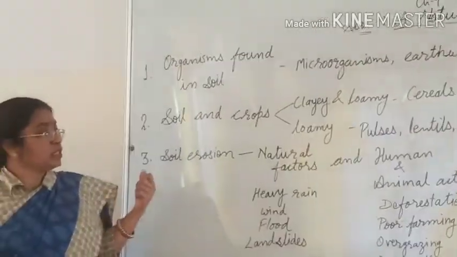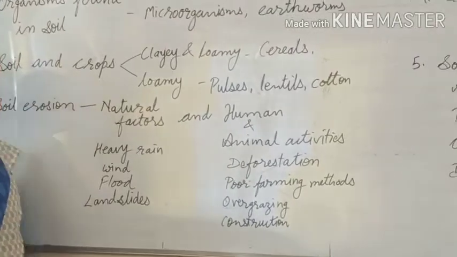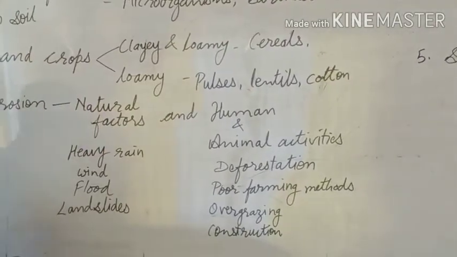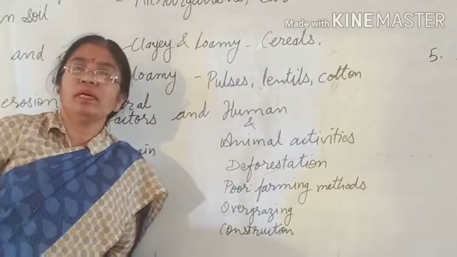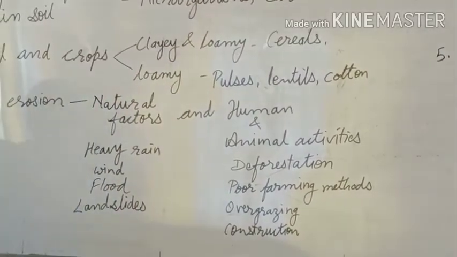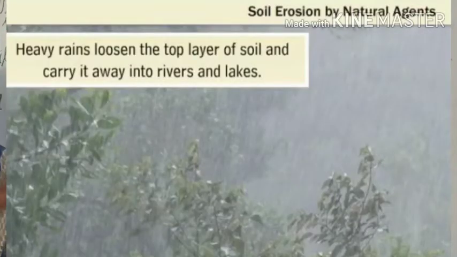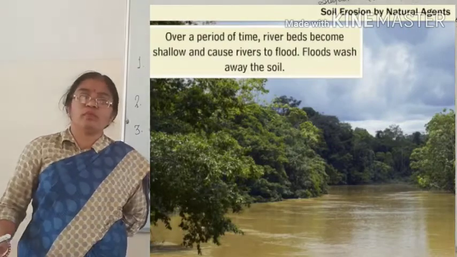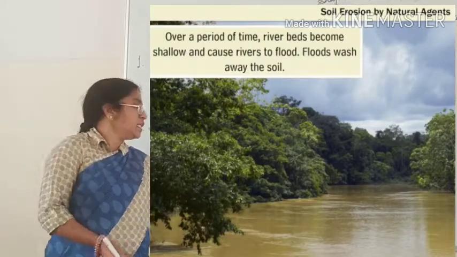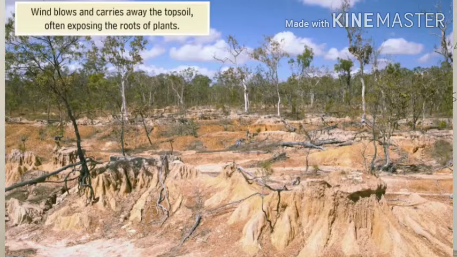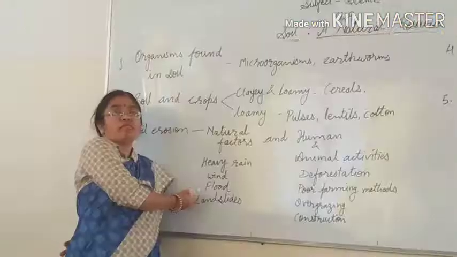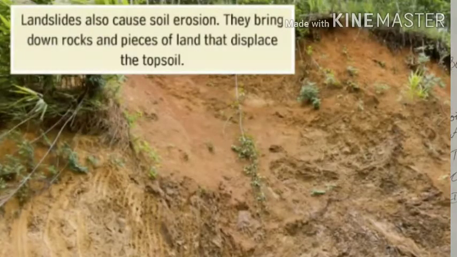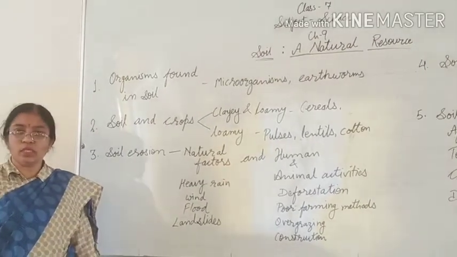Now soil erosion is caused by two types of factors. First is natural factors, and the second is human and animal activities. Natural factors include heavy rain. If there is heavy rainfall, water will flow speedily, and the topsoil will also move away with that running water. With high speed wind and sometimes with landslides also, soil erosion occurs. So these are all natural factors by which soil erosion occurs.